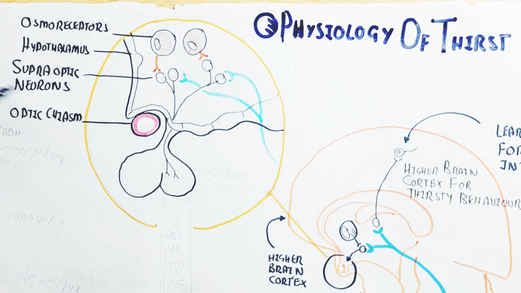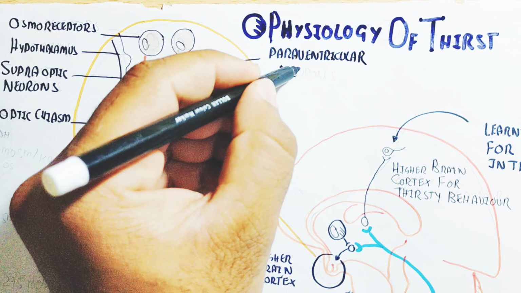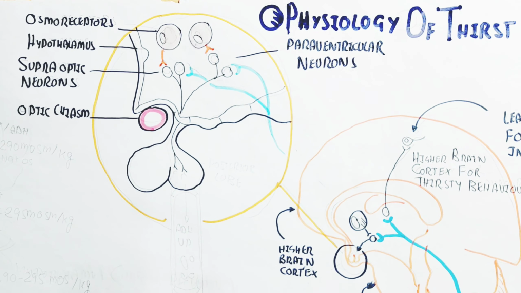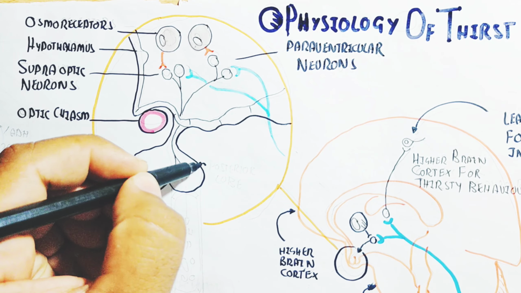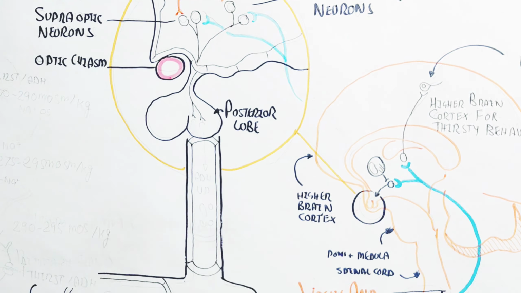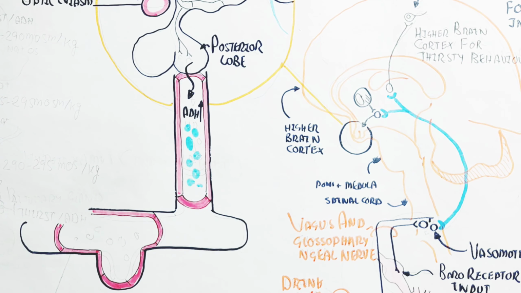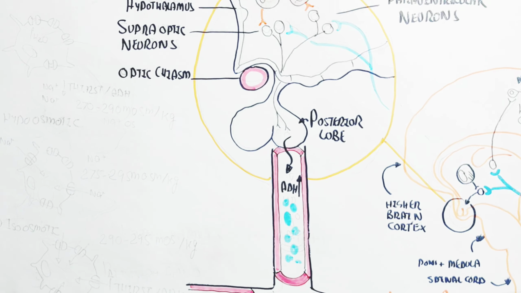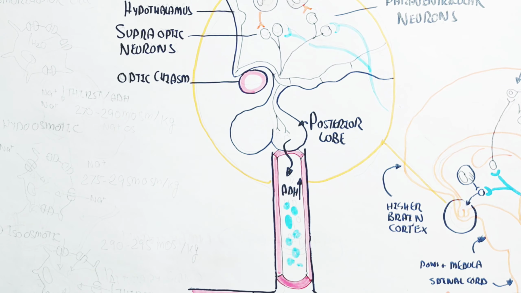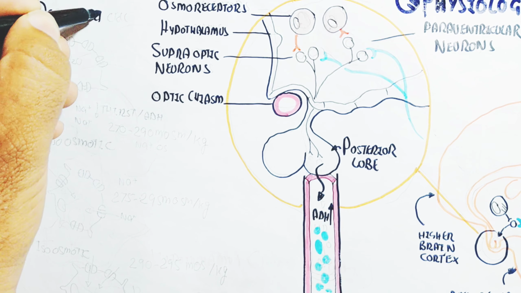Here is the optic chiasm, and this is the paraventricular nucleus, which receives the signal through a blood vessel. Here is the posterior lobe, which releases the antidiuretic hormone due to thirsty behavior. Whenever you do not drink water, the antidiuretic hormone will rise.